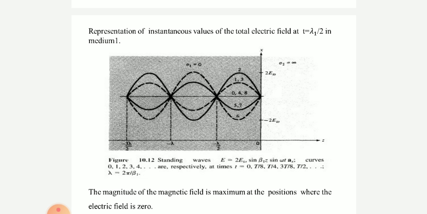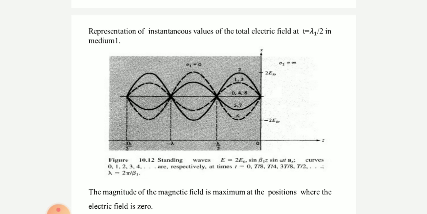This is a very important point. You have to understand how we are getting the lambda by 2 distance in the figure. By seeing this figure, lambda by 2. From the above discussion, the voltage minima are separated by lambda by 2 distance. The voltage minima occurs at minus beta 1 z is equal to 0 for perfect conductor.